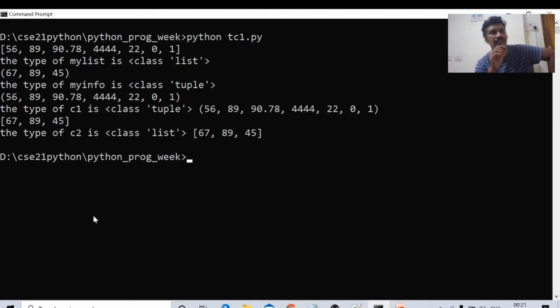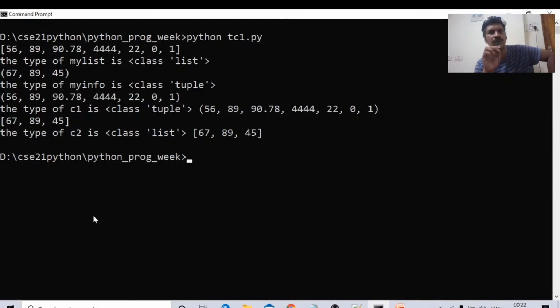Next, tuple 67, 89, 45, which is a tuple. The tuple is specified within smooth brackets, parentheses. Next, we converted the first list 56, 89, 90.78 to a tuple. A list can be converted into a tuple. Once again, the type of C1 is tuple. We saved it within the variable C1. Okay, what are the values? 56, 89. Actually, the initial list was converted into a tuple.